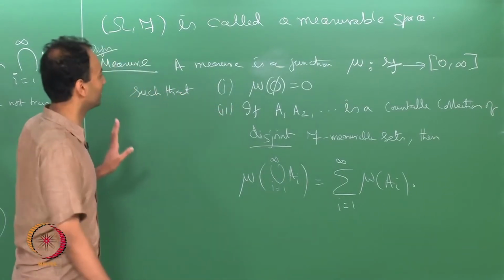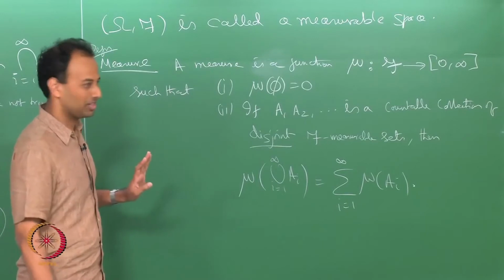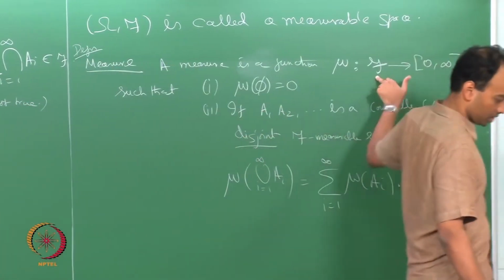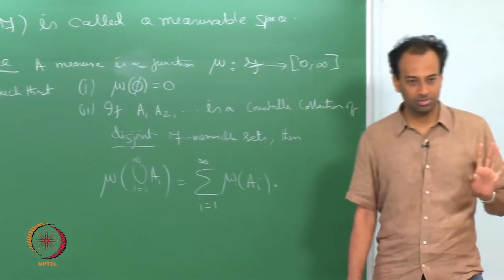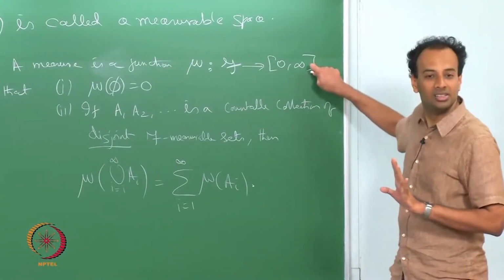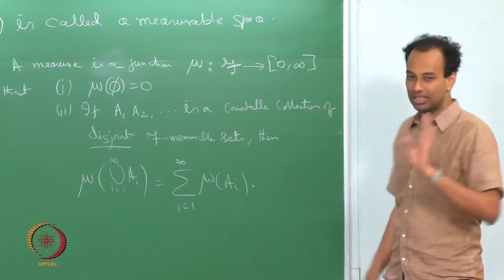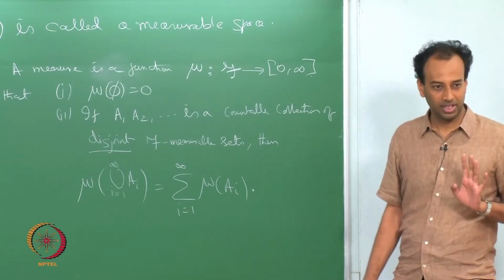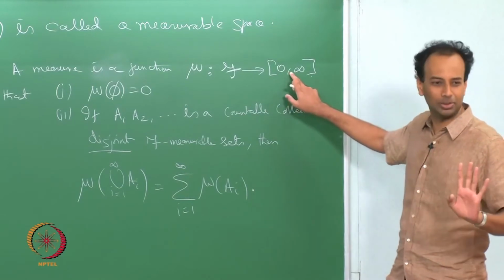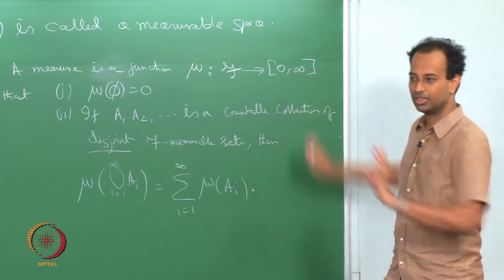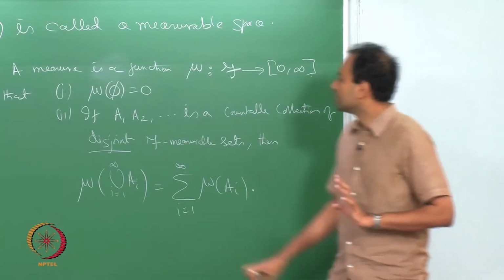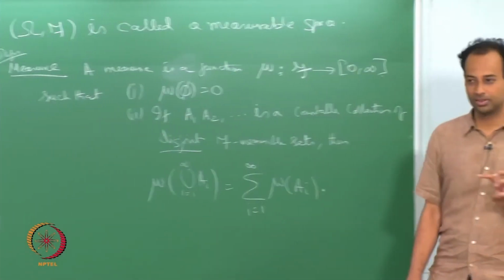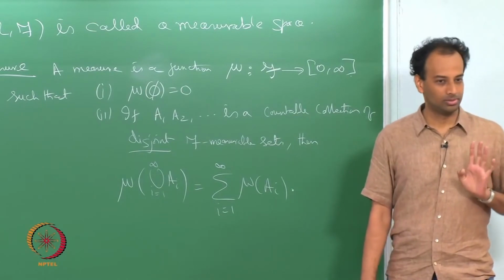This is actually a fairly simple definition. It takes as input F measurable sets and produces a real number or plus infinity, a positive real number or plus infinity, and does not take negative values. It takes all values from 0 to plus infinity. We must necessarily have that the measure of the null set is 0.